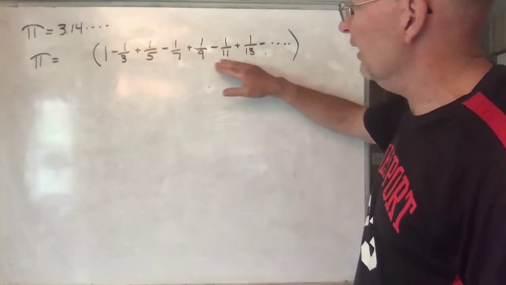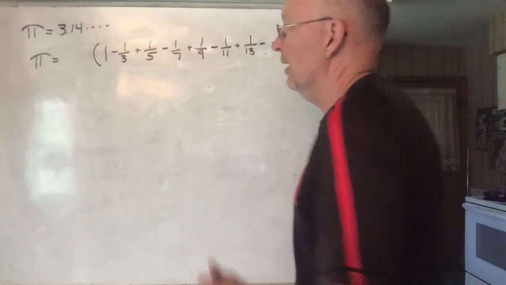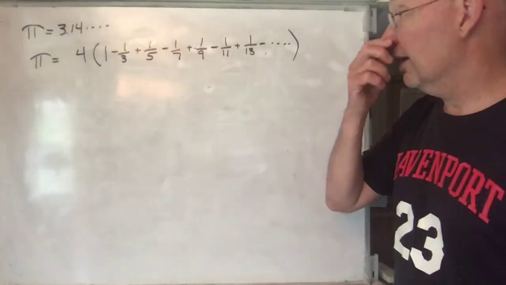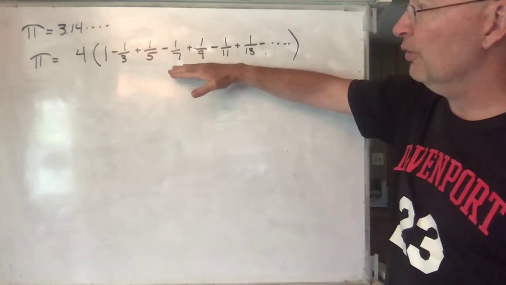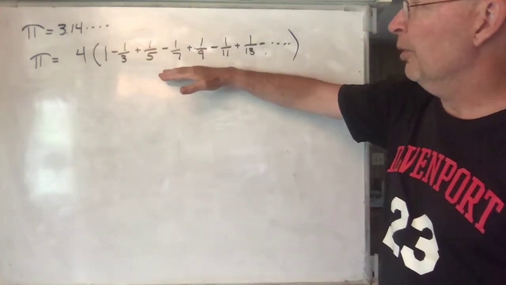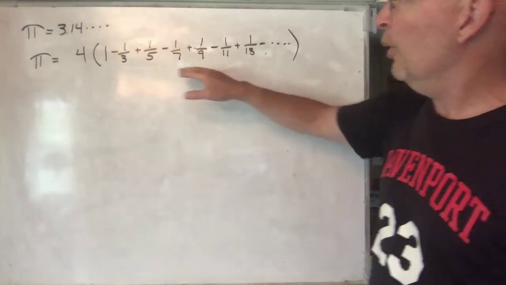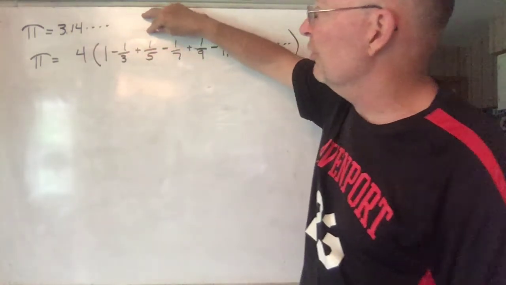When you do all that and add those all together, you go all the way out to infinity, never stop, and you multiply that by 4. You can show using some Calc 2, any of you that are going to go on to calculus, we show it here at Davenport. If you multiply that by 4, that converges to pi. So there's the way that you can get pi as good of an approximation as you want.